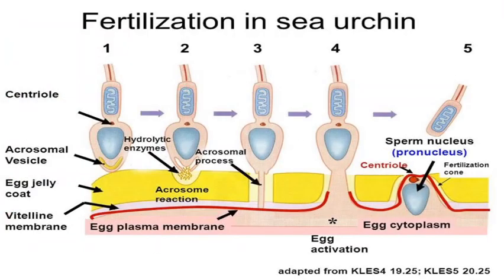This is a pictorial representation showing various stages of the acrosomal reaction in sea urchin. Number one is sperm attachment to the surface of the ovum. Next is the acrosomal reaction, and third is the formation of the acrosomal tube. Fourth is the formation of the fertilization cone, and fifth is the entry of the sperm nucleus into the ovum cytoplasm.